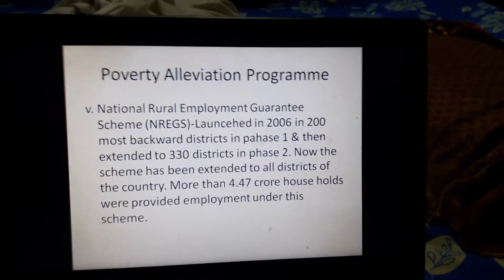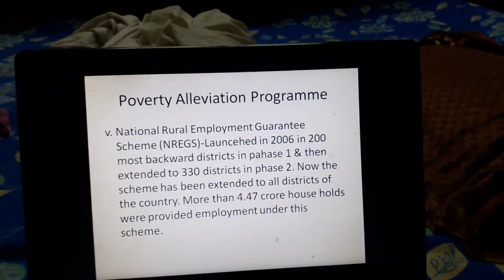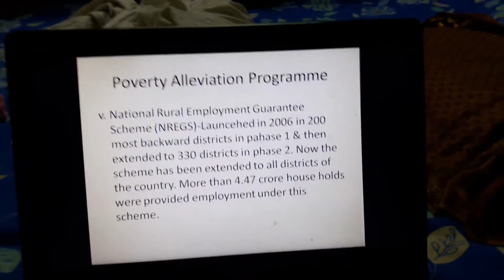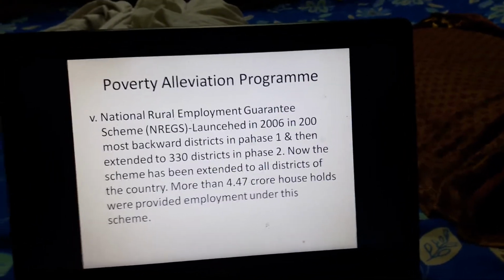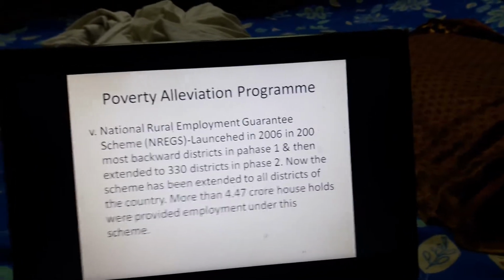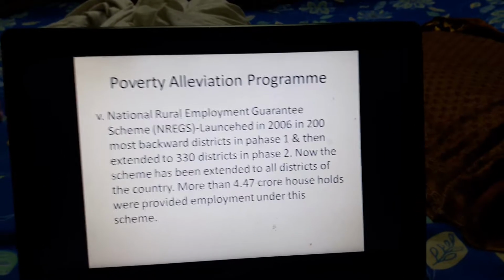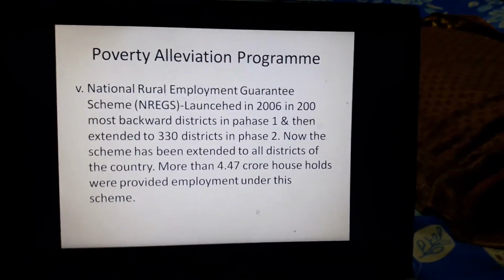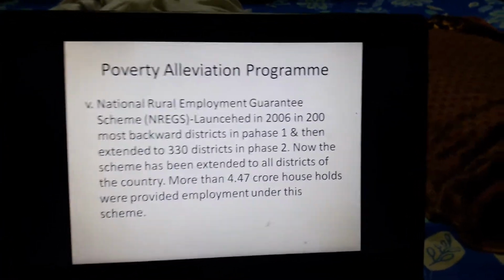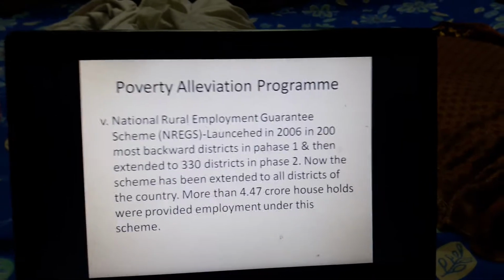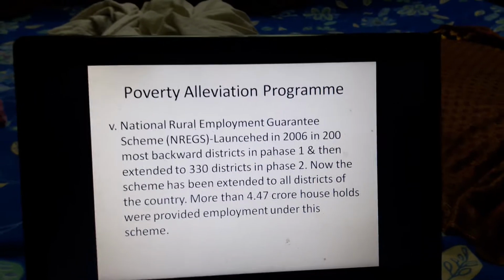And then we have the National Rural Employment Guarantee Scheme, or NREGS. This program was launched in 2006, and initially it was launched in 200 most backward districts. So in phase 1, only 200 backward districts were considered under this scheme, and then it was extended to 330 districts in phase 2, and the scheme has been extended to all the districts of the country now, and more than 4.47 crore households were provided the employment under this scheme.